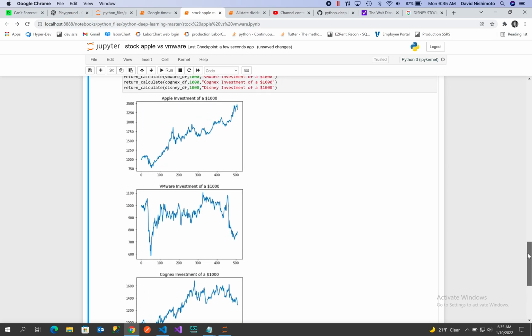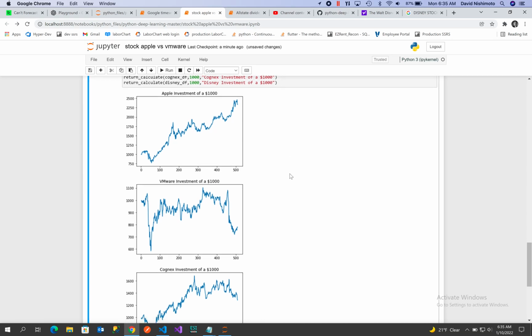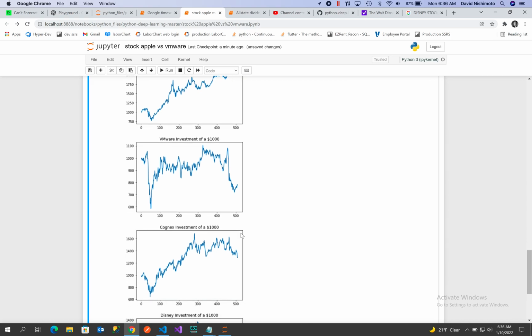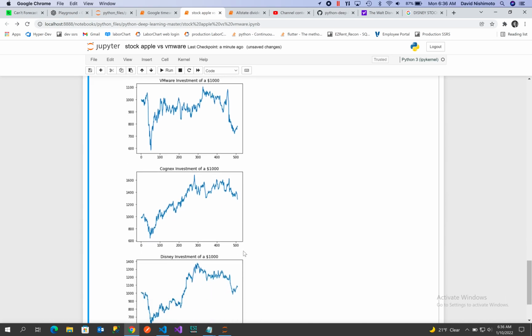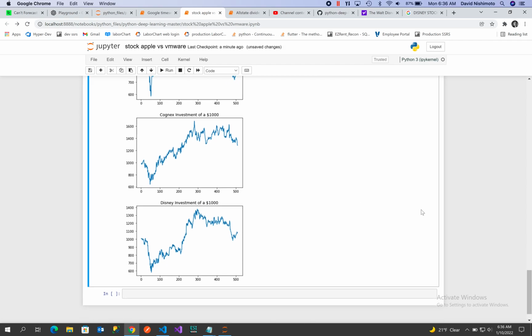And you can see that if you invest at the start of our investment cycle, $1,000, today you'd have $2,500. VMware, you would actually have lost money. Cognex, you would have gained $400. Disney, you would have $1,100 in terms of price movement.